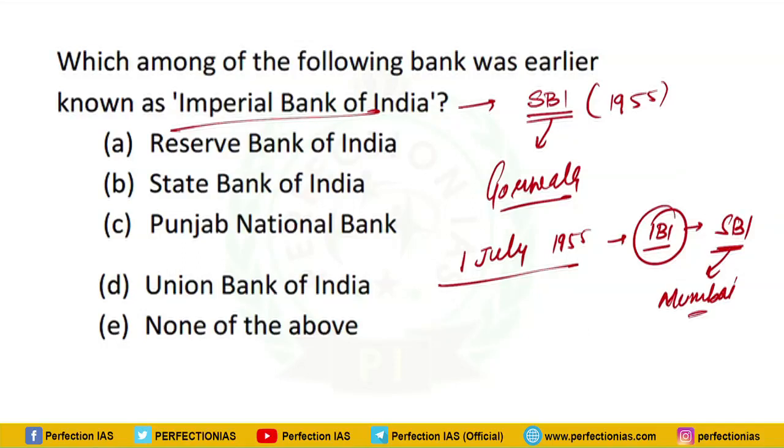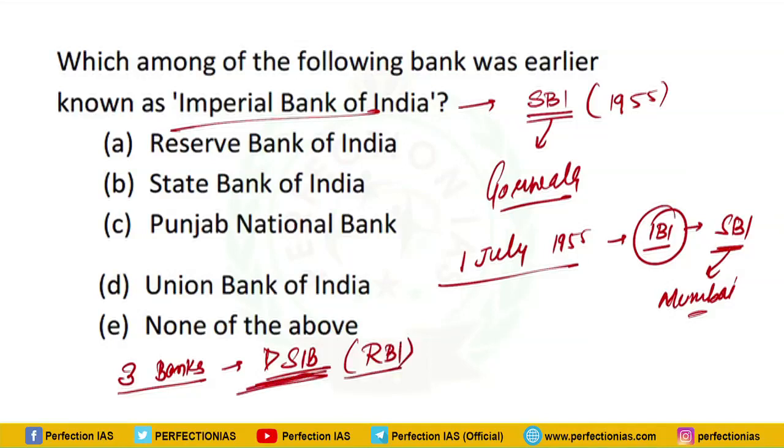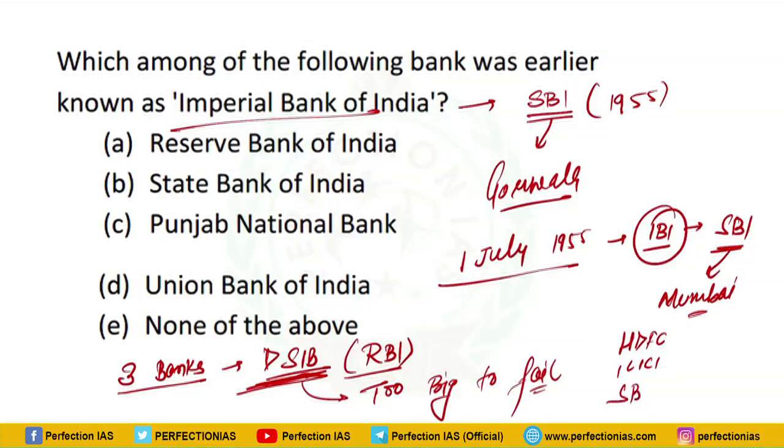It should be noted that as of now, 3 banks are declared as DSIB by the banking sector regulator, that is RBI. DSIB stands for Domestic Systemically Important Banks. That means these banks are too big to fail, or in simplest terms, they are so significant that if they fail, the impact will be on our entire economy. That means they are very crucial for our economy. Which are these three banks? These are HDFC, ICICI and SBI.